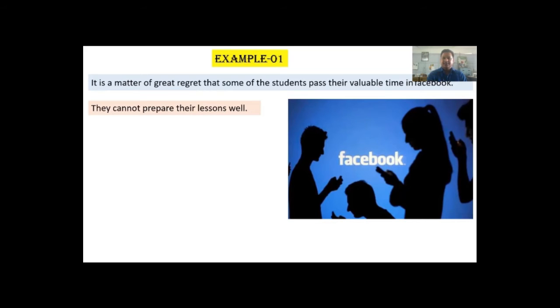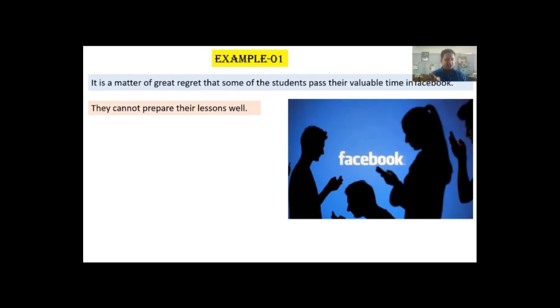As the students pass their valuable time in Facebook, they cannot prepare their lessons well. The students, so the second sentence expresses the consequence or result of the first sentence. So what you have to do?